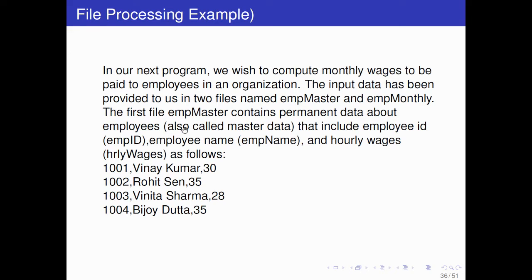So there is a file. The first file, like there was student marks, here is employee master, that contains data about employees, which includes employee ID, employee name, and hourly wages. This is inside the first file, the name of the first file is employee master, emp master.